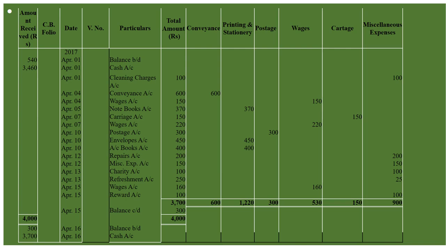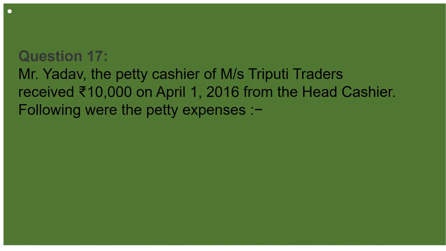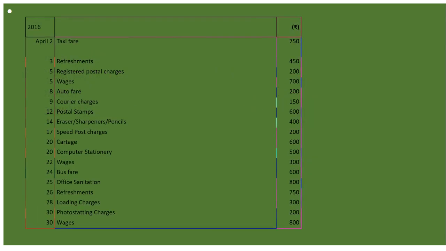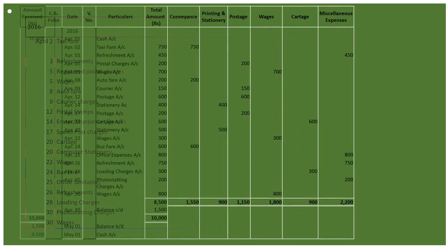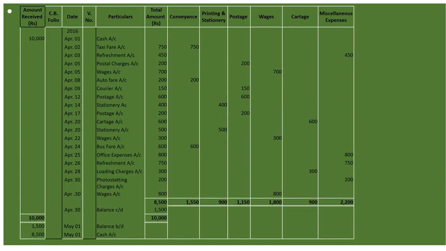Let's see question number 17 now. It is Mr. Yadav, the petty cashier of Messrs Tripati Traders, received 10,000 on April 1st, 2016 from the head cashier, and these were the petty expenses. These are like taxi fare, refreshment. So let's see. First of all, we will include in the cash account whatever the amount is given, that is 10,000, we will write under the amount received. Fine.